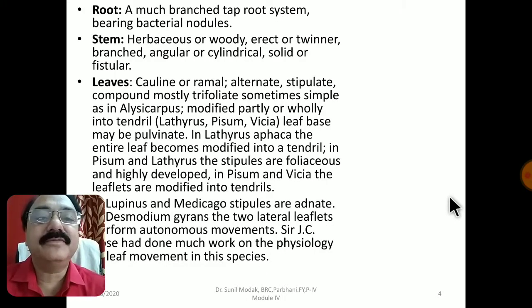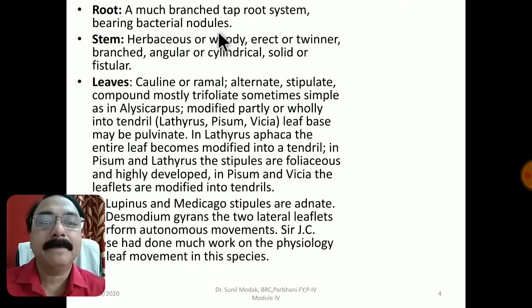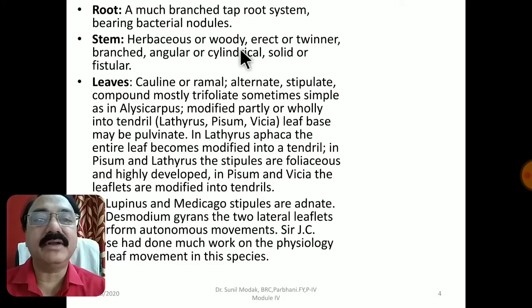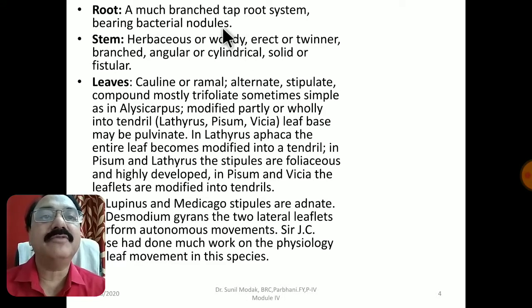Being a plant of Dicotyledonae, the root is definitely a taproot system, but it is highly branched. And the most important feature, as you can see here, is that they bear bacterial nodules. This family has the characteristic feature that specific types of bacteria, rhizobia, specific for every particular species, form nodules in which they inhabit and help the plants fix nitrogen.